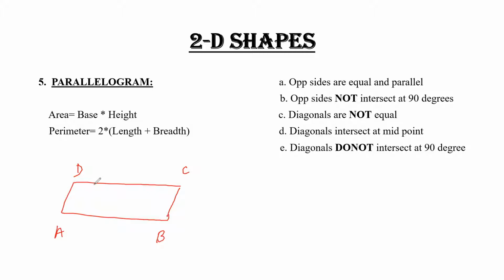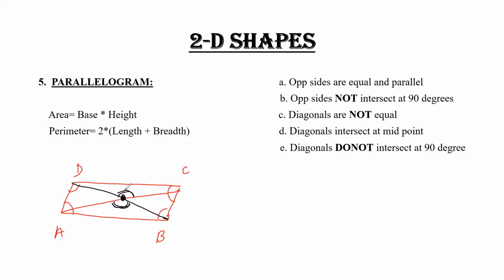Similarly, the difference between the rectangle and a parallelogram is that in a rectangle the sides intersect at 90 degrees, but in a parallelogram the sides do not intersect at 90 degrees. Make sure that in a parallelogram the sides do not intersect at 90 degrees. Similarly, diagonals are not equal. Make sure diagonals are not equal. They intersect at a midpoint, but they do not make the angle 90 degrees.